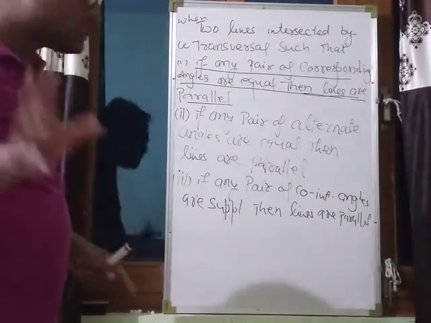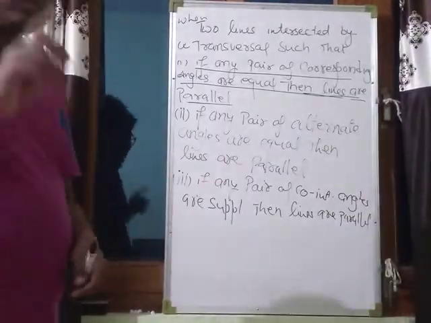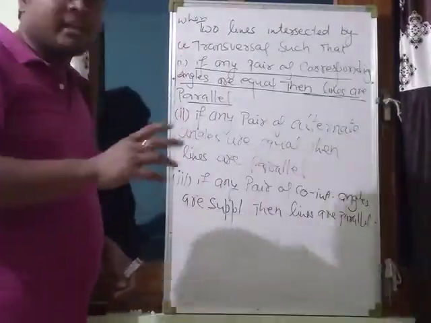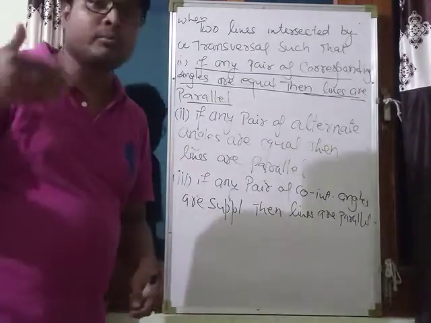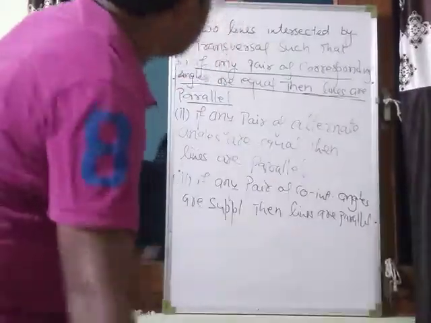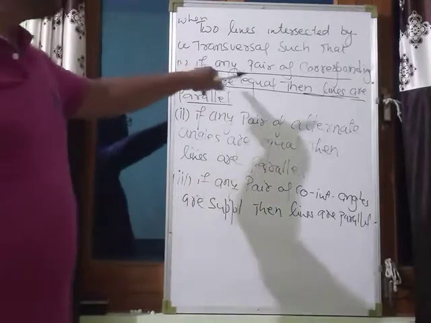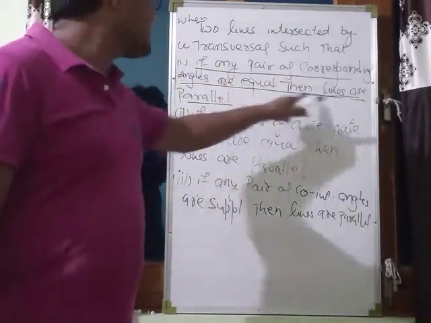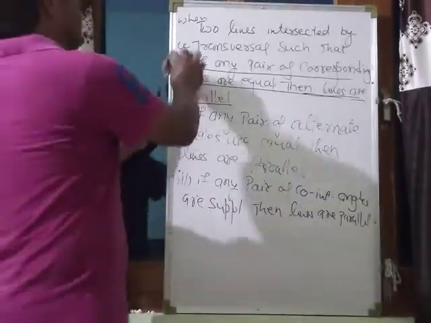First, pause the video and write all these things. I am going to explain each one by one. Okay, so the first one, read this statement: if any pair of corresponding angles are equal, then the lines are parallel.